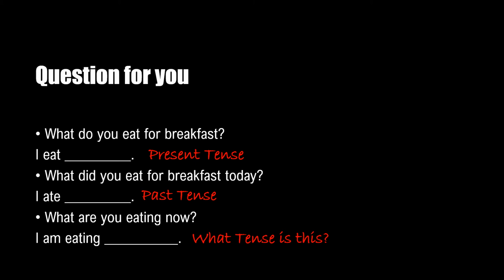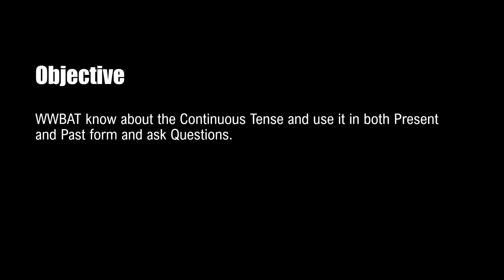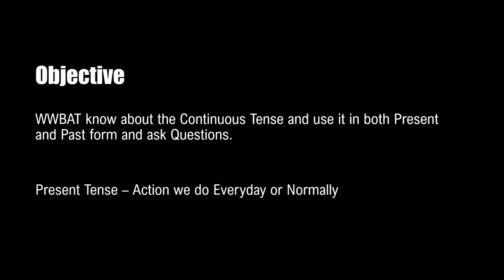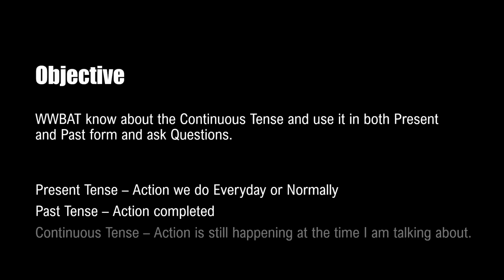Which brings us to the objective of today's lesson. Our objective today is that we will be able to know about the continuous tense and use it in both present and past form and ask questions. What is a present tense? Present tense is an action we do every day or normally. Past tense, where the action has already completed. And continuous tense. Continuous tense is an action that is still happening at the time I am talking about.